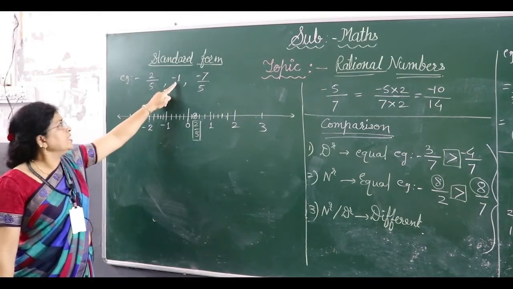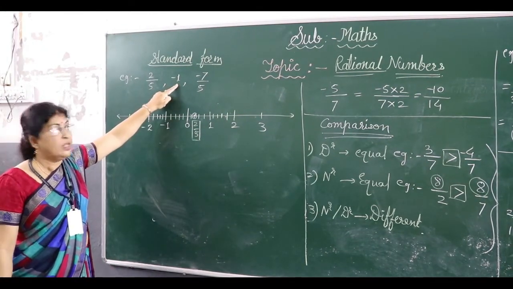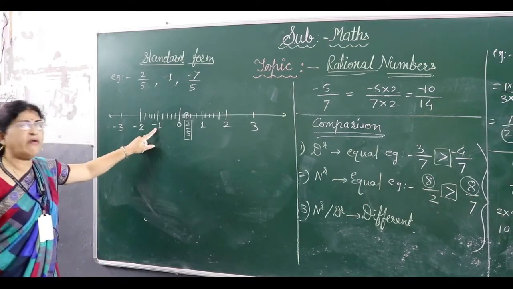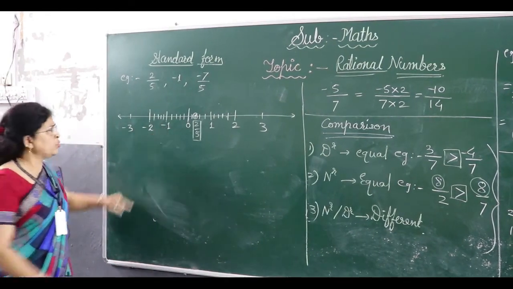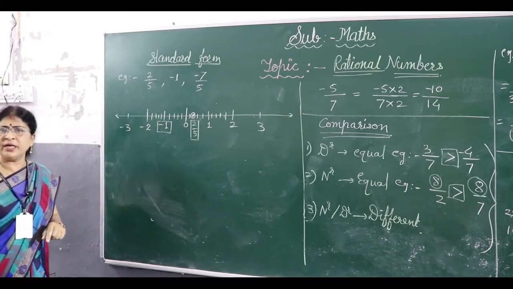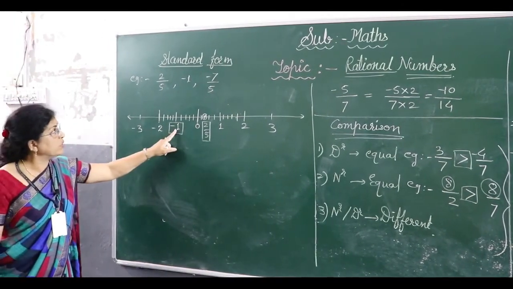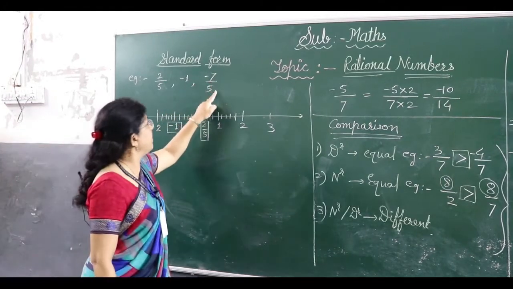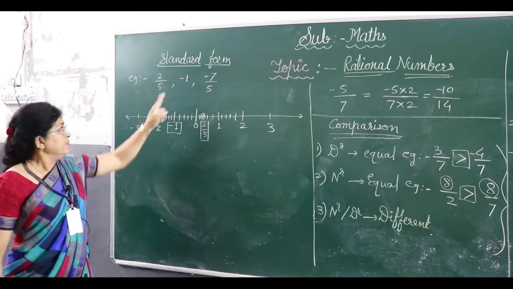Right? Now second is minus 1. Minus 1. Where is minus 1? Already we have written minus 1. Right? So just show it by putting it in a box. Okay, this is your minus 1. Then minus 7 by 5. Now you decide.